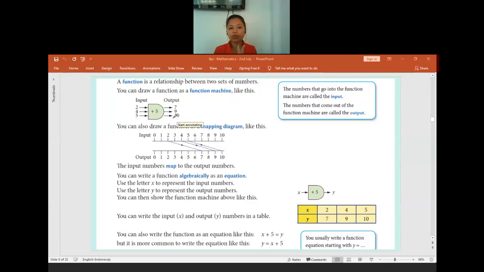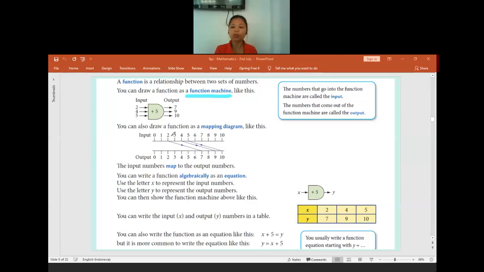From the input, we will do something to it depending on the function machine given. If the function machine says plus 5, then whatever input is there, we have to add 5 to it, and then I will get the output. So 2 plus 5 is 7, and 5 plus 5 equals 10. That's it. Is there anyone confused about what the input and output are?